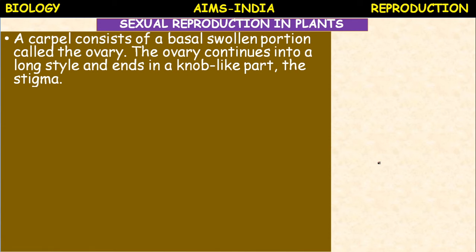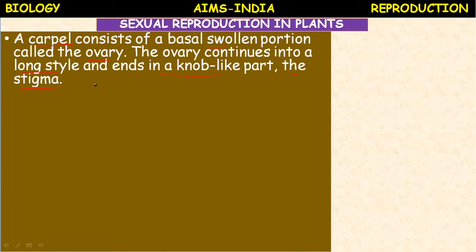Okay. Now come to the female reproductive part, the carpel. A carpel consists of a basal swollen portion which is called the ovary, and the ovary continues into a long style and ends in a knob-like structure which is sticky. It is called the stigma.